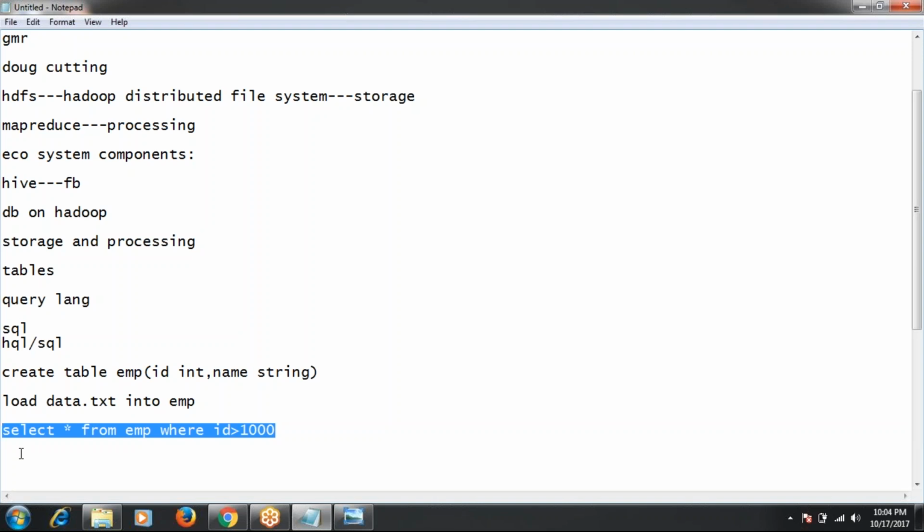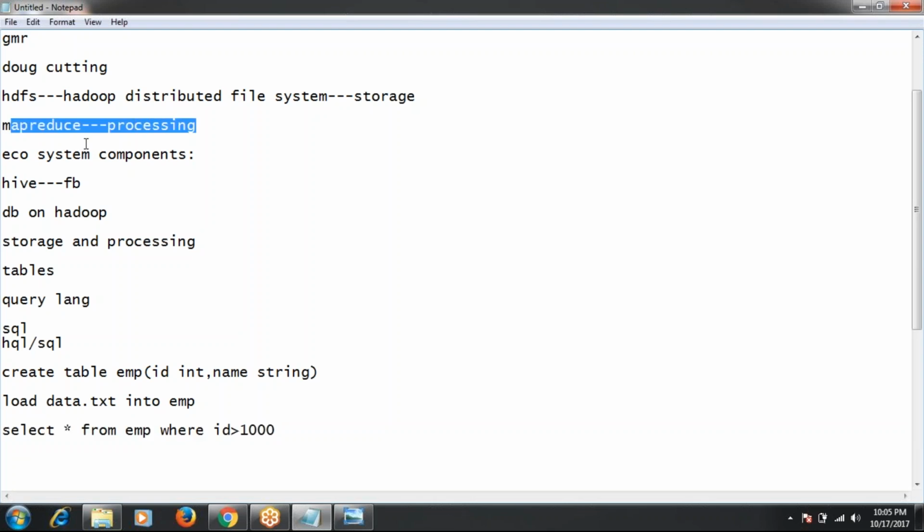So whenever you execute analysis queries in Hive, the queries are converted into MapReduce jobs. Why? Because Hive is completely developed on top of HDFS and MapReduce. Whenever you put data into a Hive table, the data is stored in HDFS, and whenever you execute Hive analysis queries, the queries are converted to MapReduce.